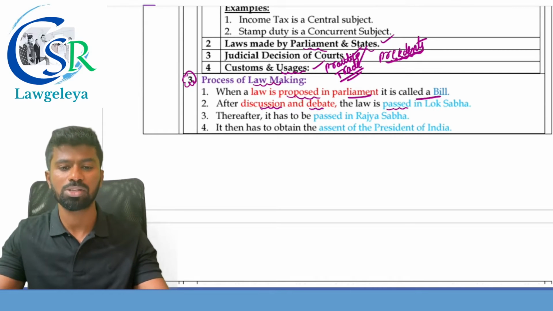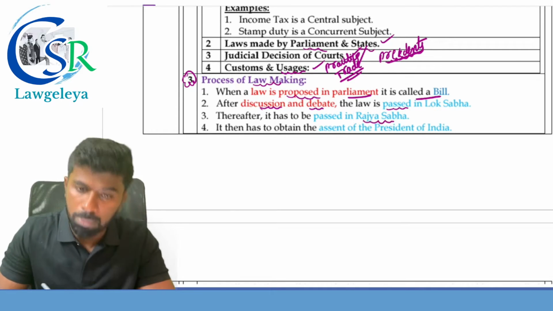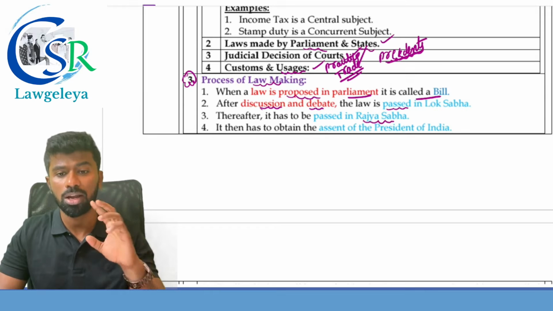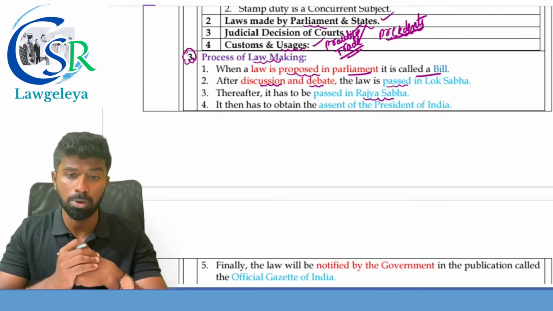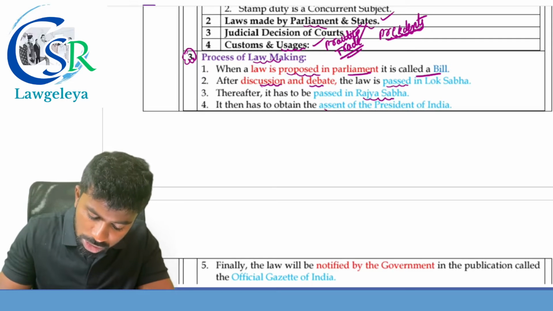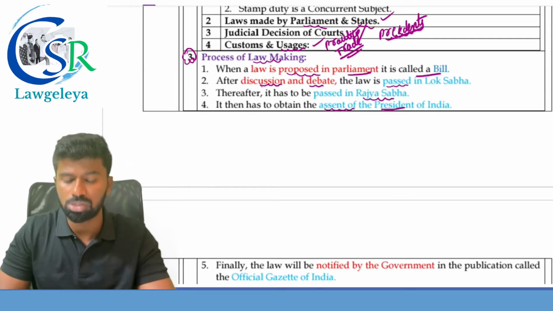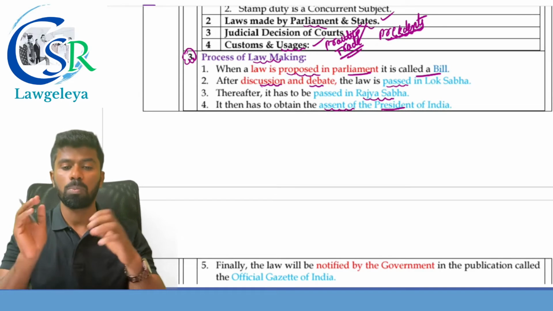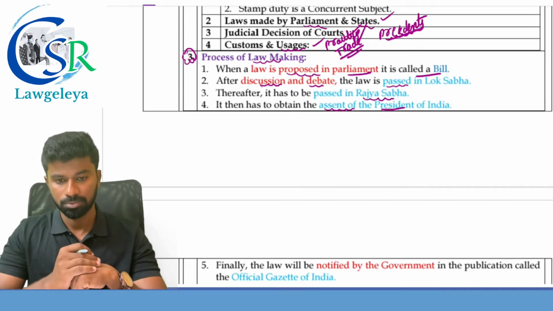Once it is passed in the Lok Sabha, the bill goes to where? To the Rajya Sabha. Again, what happens in Rajya Sabha? There will be discussions and debate, and the bill is passed. Once it is passed in Rajya Sabha, that is the upper house, it goes to whom? To the president for his assent. It has to obtain the assent of the president of India. Once it obtains the assent, it becomes an act.